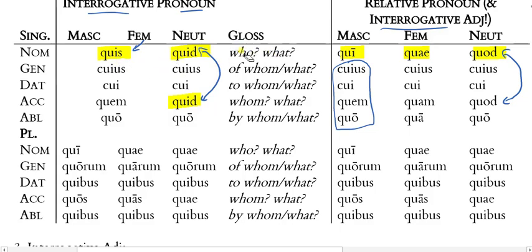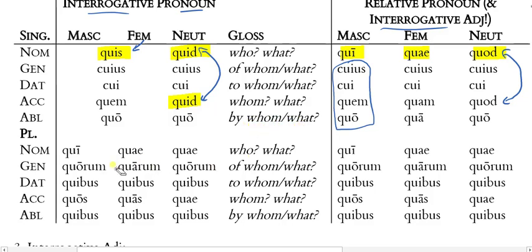Quis and quid would be who or what, depending on the gender. Cuius, cuius, of whom or of what. Of what do you speak? Cui and cui, to whom or to what. Quem and quid, whom or what, as questions. Whom did he kill? What did he eat? Quo and quo, ablative singular, by whom or from whom, something like that, right?